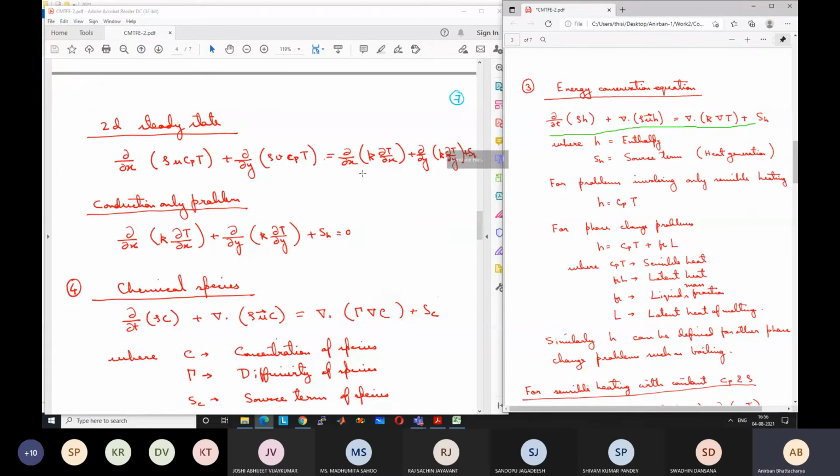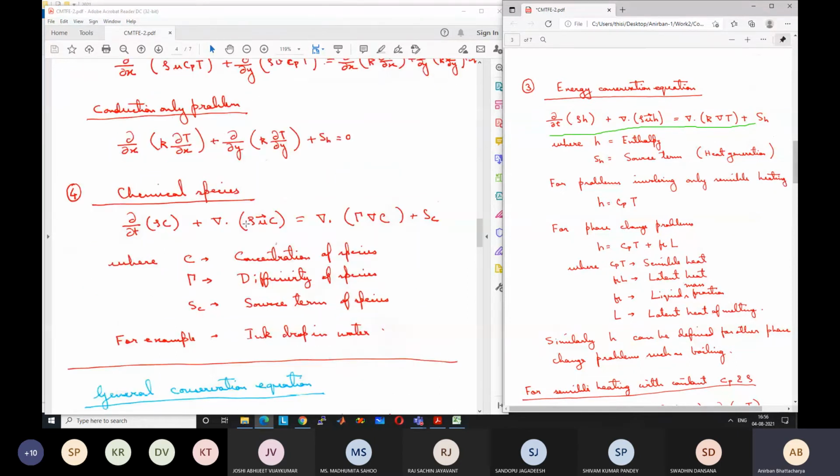So del T of rho c, instead of enthalpy, we have an entity which is known as concentration. Concentration is the fraction of the species that is present at any location. So for the ink problem, it is the fraction of ink that is present at any point. For that combustion problem, it is the fraction of water vapor that is present at any point.